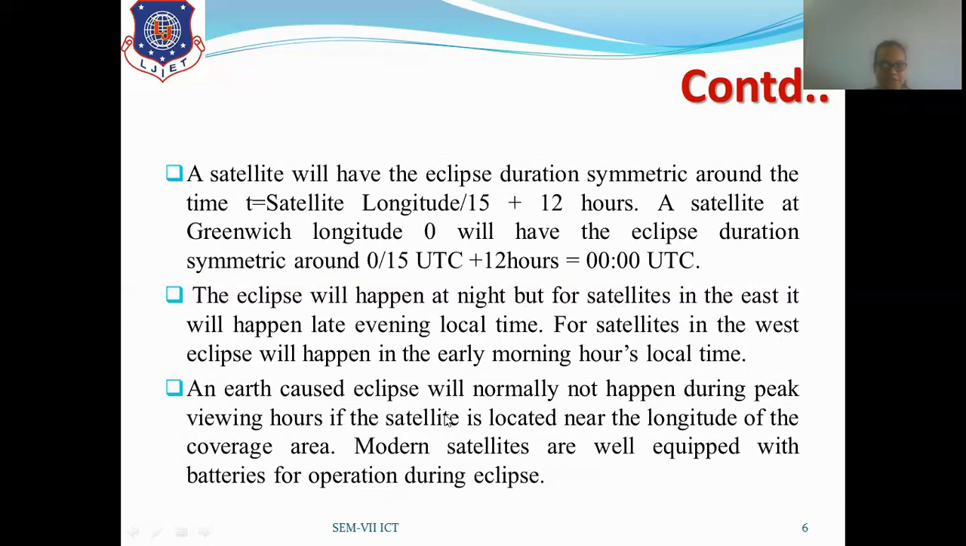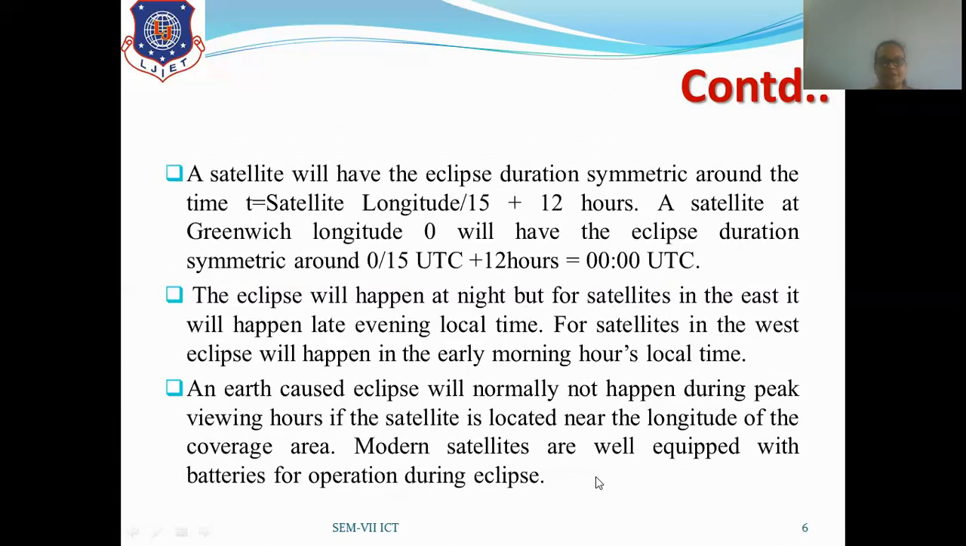So an Earth-caused eclipse will normally not happen during peak viewing hours, so at daytime, if the satellite is located at the longitude, that is, on the equator side. And modern satellites are well equipped with batteries for operation during eclipse. So in the satellites, power batteries are already applied, so during the eclipse period the satellite will operate from its batteries.